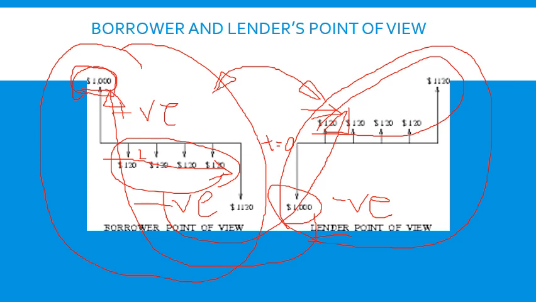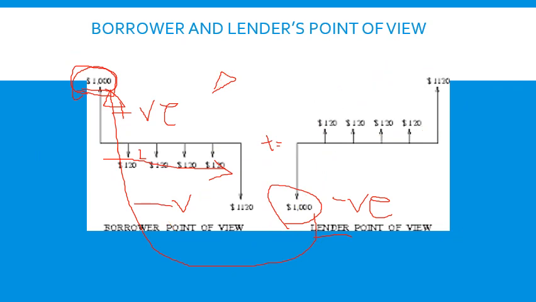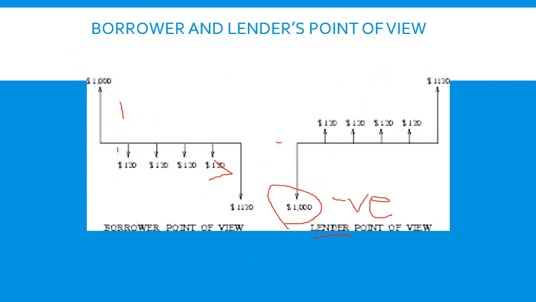That's why the initial amount the borrower gets is positive, and the later amount he pays on the loan is negative. Whereas for a lender, the initial amount is the lost money, but later he starts gaining, and that's why it is termed positive. So this is the difference between the lender's and the borrower's point of view.